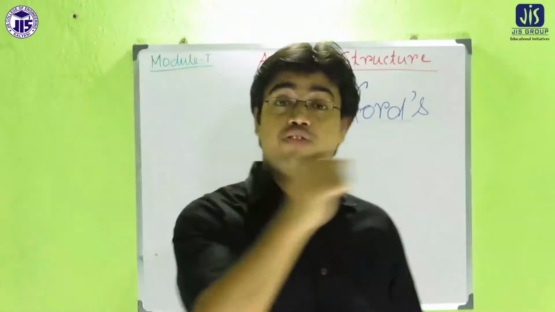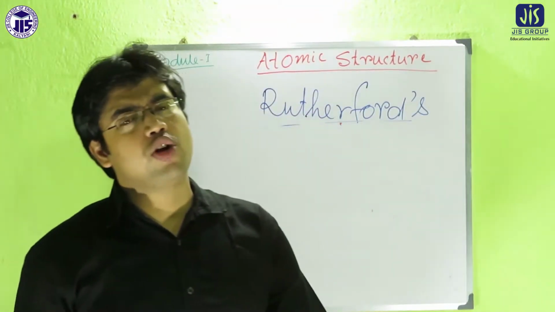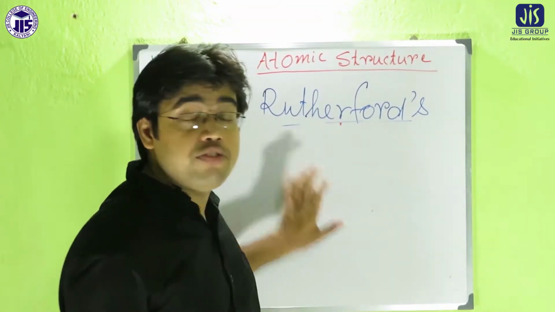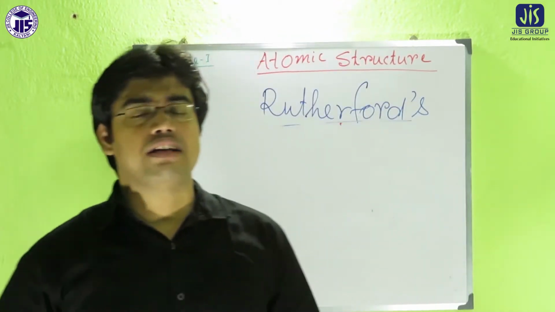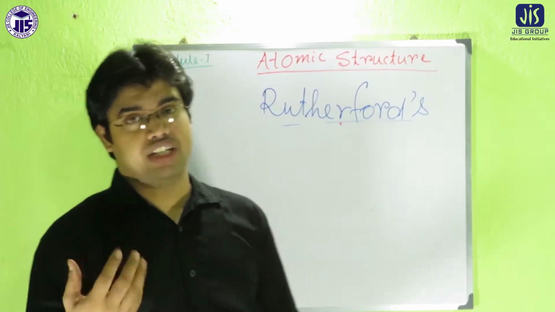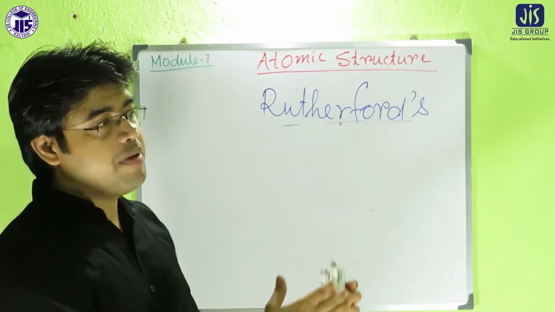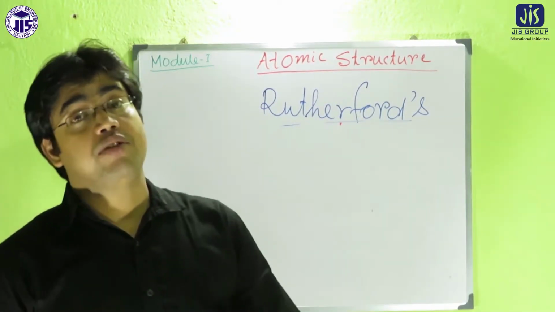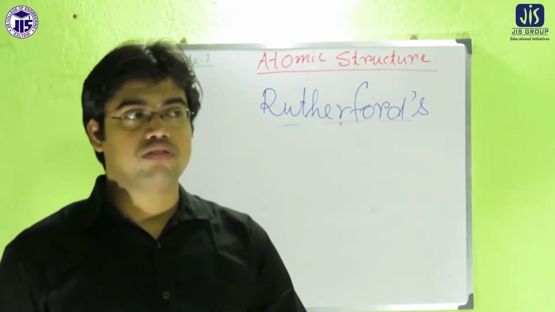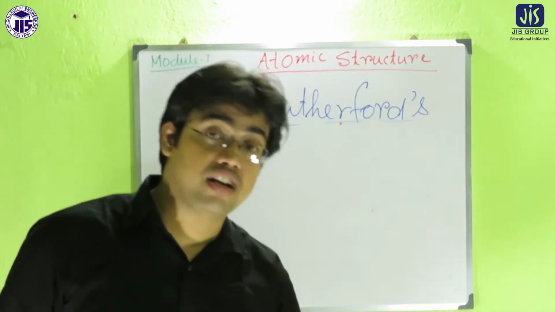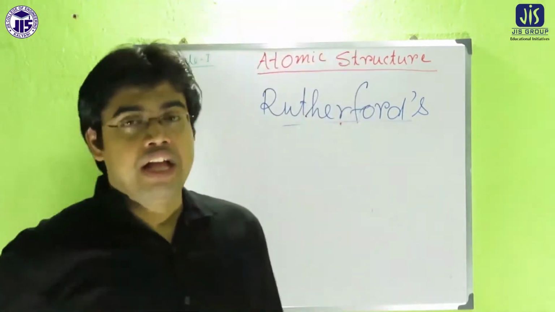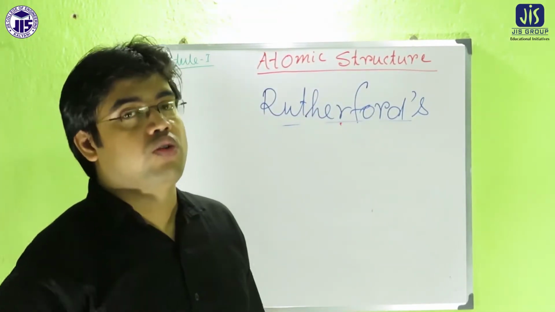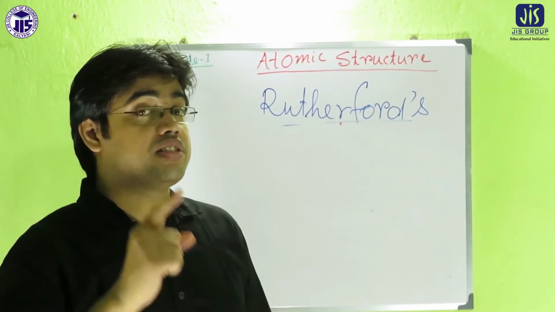There are some advantages of Rutherford's model. First of all, Rutherford's model first explained the existence of the nucleus, and it was a more realistic model. Before Rutherford, the previous model did not give satisfactory results. But Rutherford's model also suffers from serious limitations.